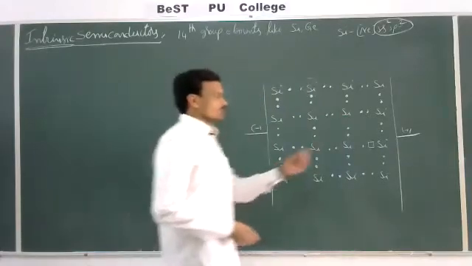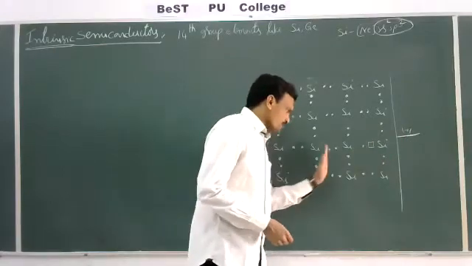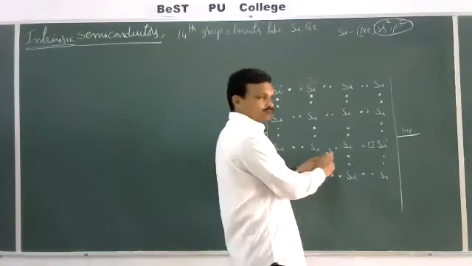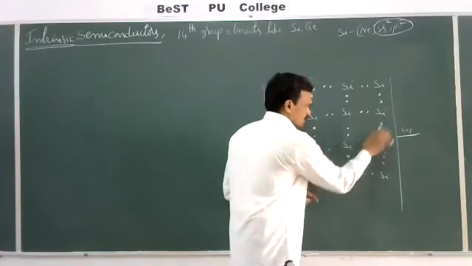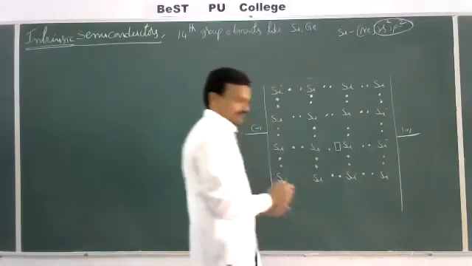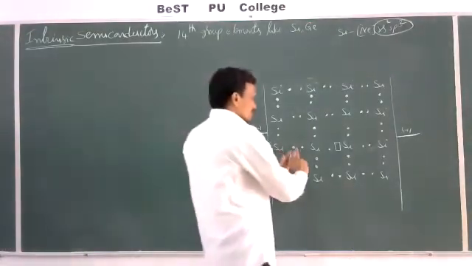Whenever this electron moves from this point, the adjacent bonds will break. Suppose this bond breaks, an electron moves from here to here, a bond is formed here, and a vacant orbital is created here. Like that, electrons will transmit.